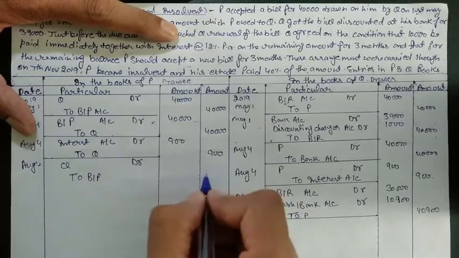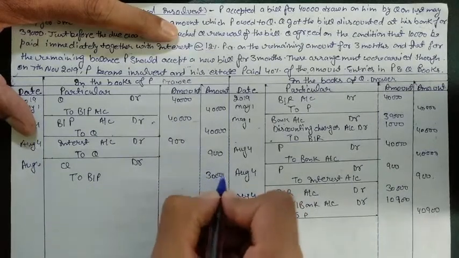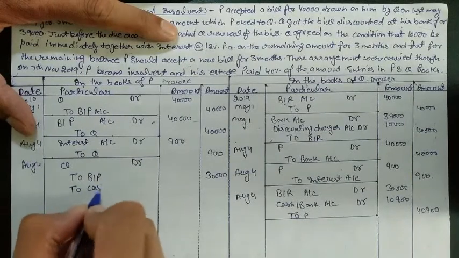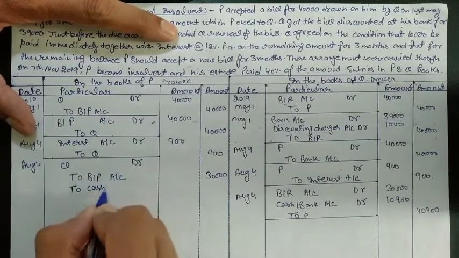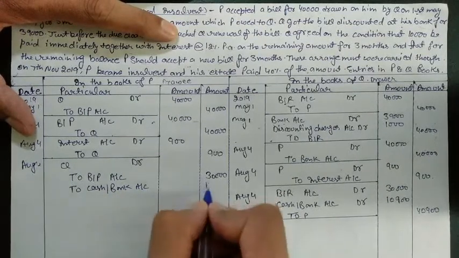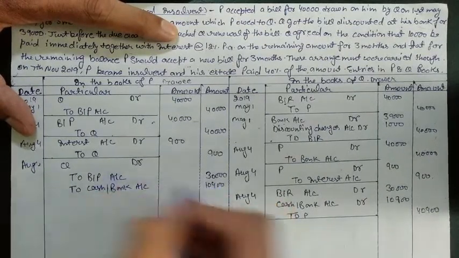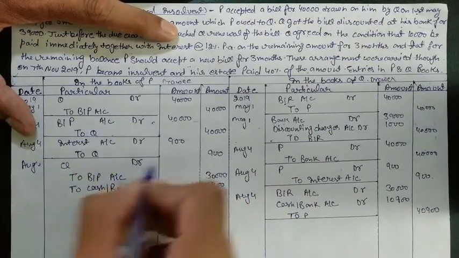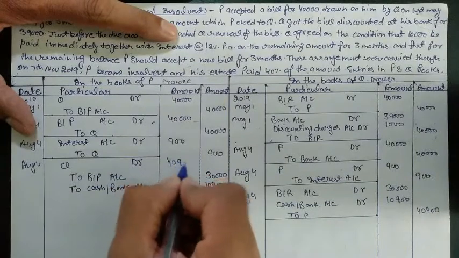BP he gave for 30,000. And this time he gave cash also, to cash and bank account, that is 10,900, and the total amount that will go to the Q account is 40,900.